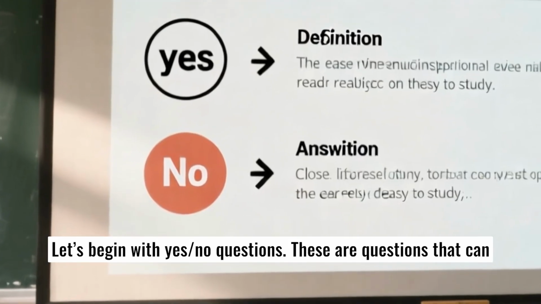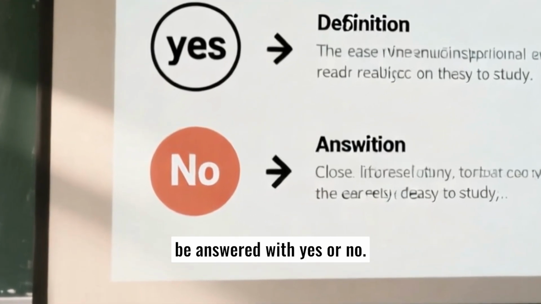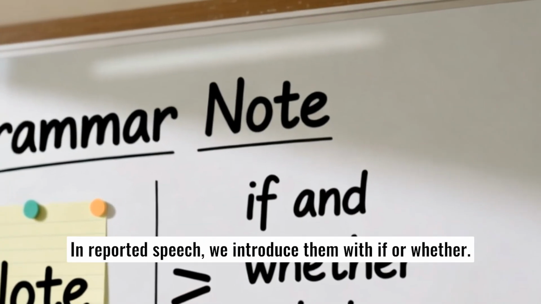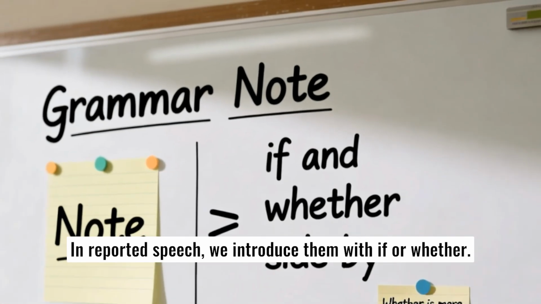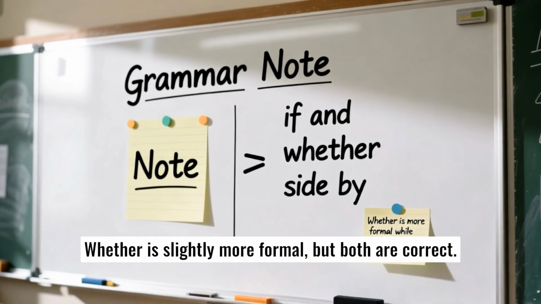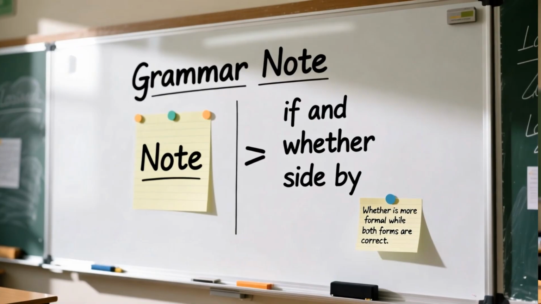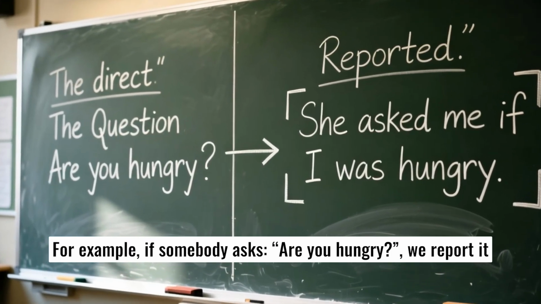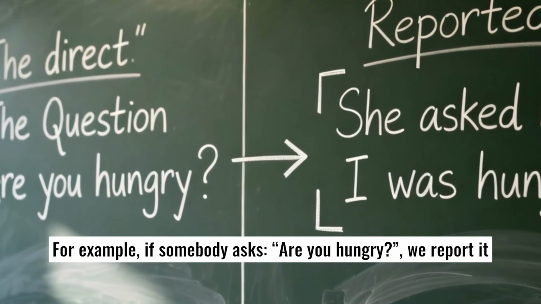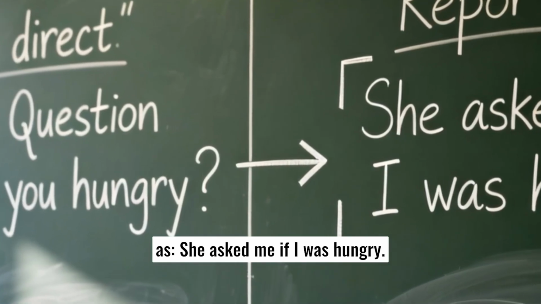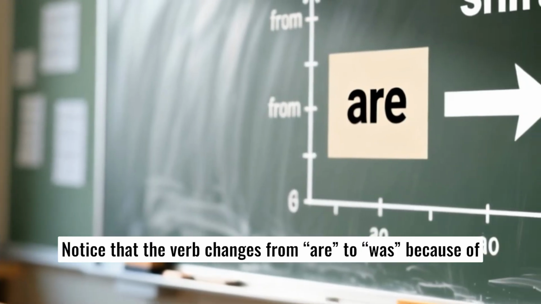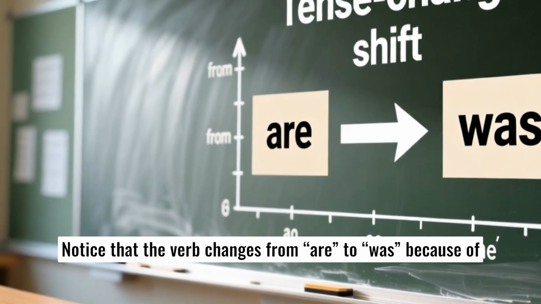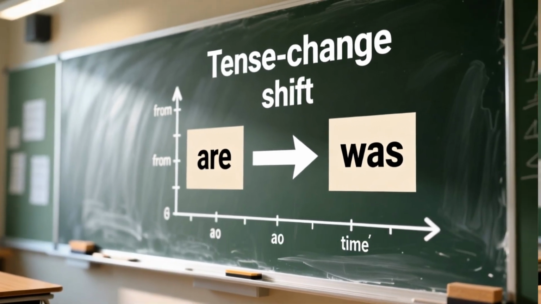These are questions that can be answered with yes or no. In reported speech, we introduce them with if or whether. Whether is slightly more formal, but both are correct. For example, if somebody asks, "Are you hungry?" we report it as, "She asked me if I was hungry." Notice that the verb changes from are to was because of backshift.